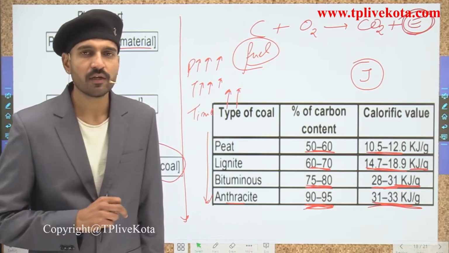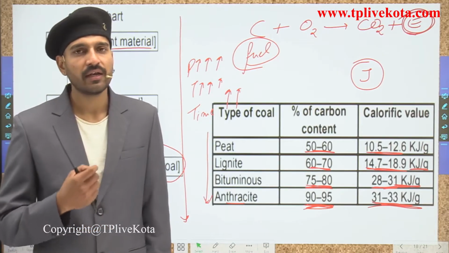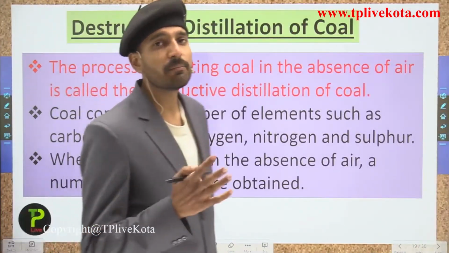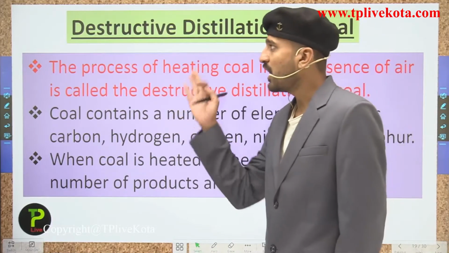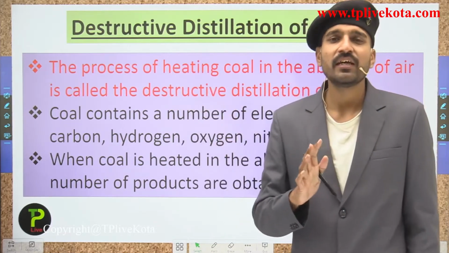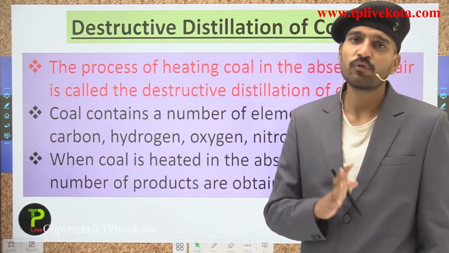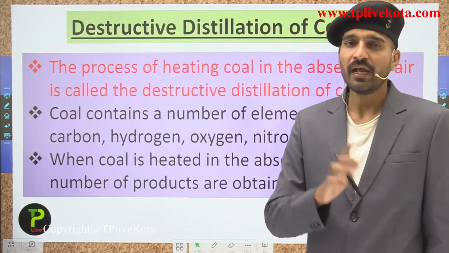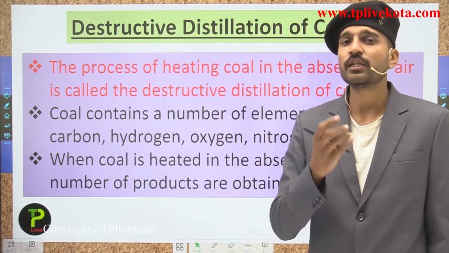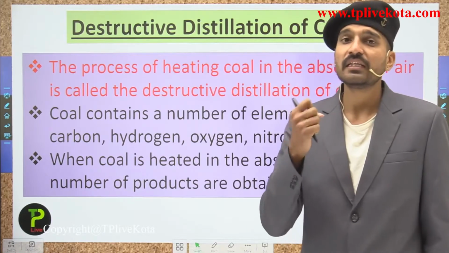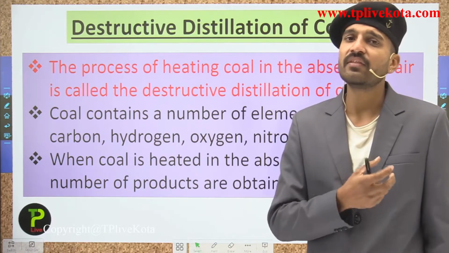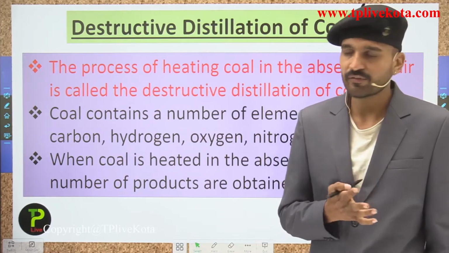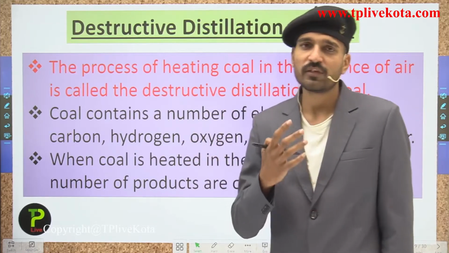So now students, it's time to move into the next slide, that is the destructive distillation of the coal. So students, what is the meaning of destructive distillation? Here we are heating the coal strongly in the absence of oxygen. That process is known as the destructive distillation of the coal. And here the vapors that have been produced on heating the coal are passed through the water, that is, they are first heated strongly and then the vapors that have been produced are condensed in the water and we obtain very different products.